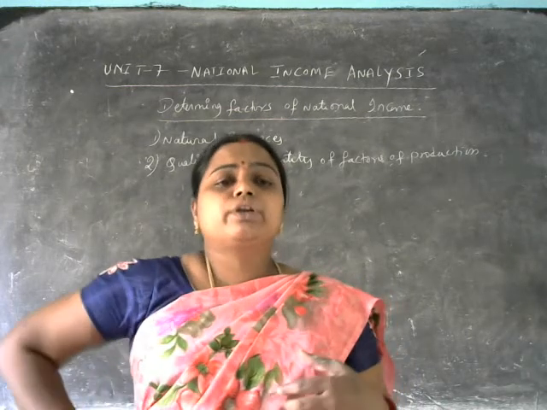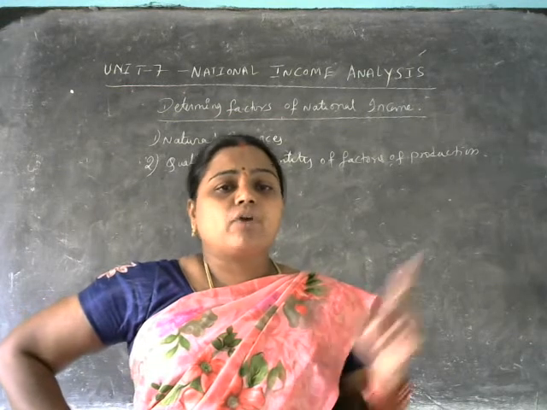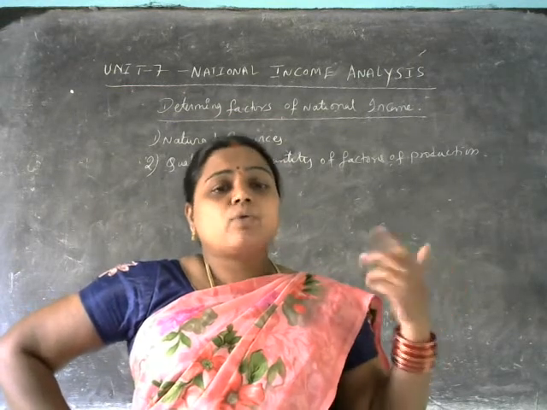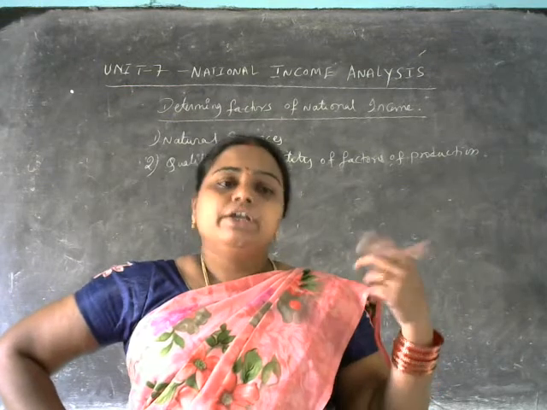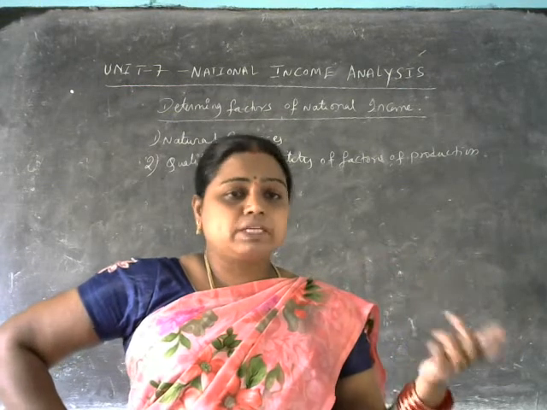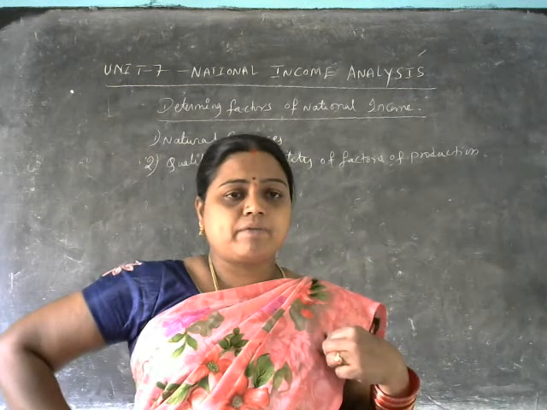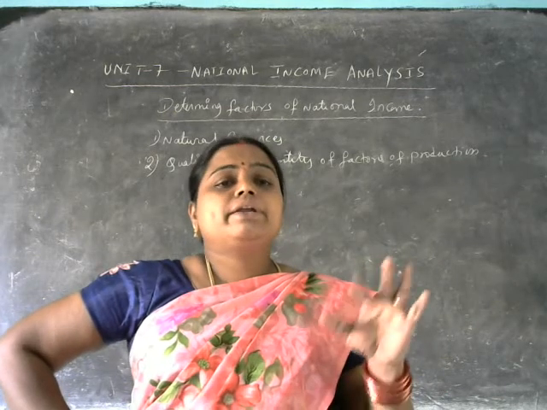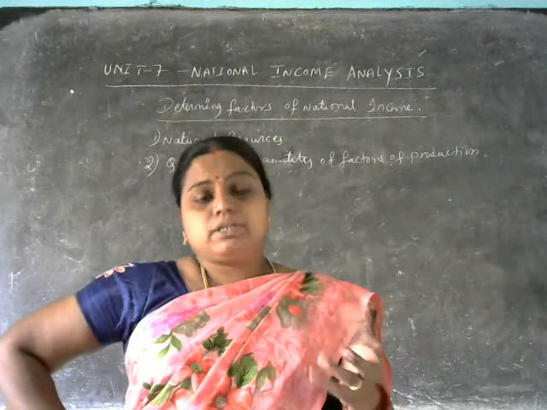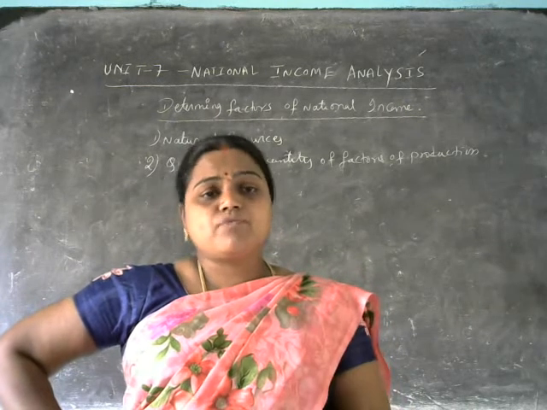So these all specify the quality and quantity: how much investment is available, how many laborers, how much skilled labor. This is the quality and quantity of the factors of production.